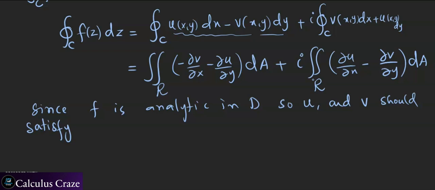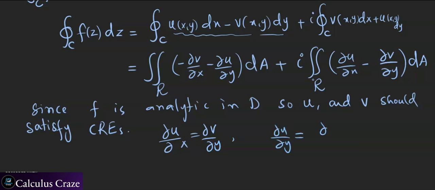So u and v should satisfy the Cauchy-Riemann equations. What are the Cauchy-Riemann equations? The Cauchy-Riemann equations say that the partial derivative of u with respect to x is the partial derivative of v with respect to y, and the partial derivative of u with respect to y is minus the partial derivative of v with respect to x.